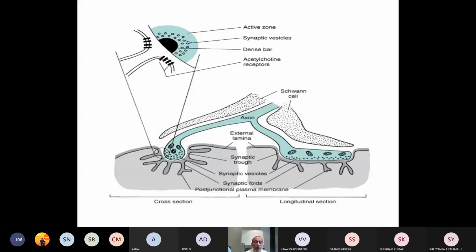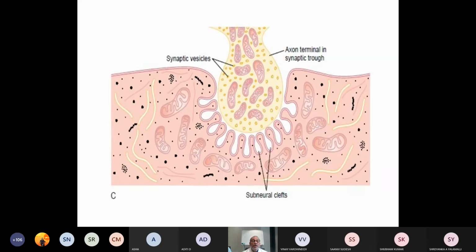Axon terminal and post-junctional membrane. This is the post-junctional membrane, longitudinal section on this side and cross-section on this side. Here, once again a magnified view: the axon terminal in the synaptic trough, synaptic vesicles.